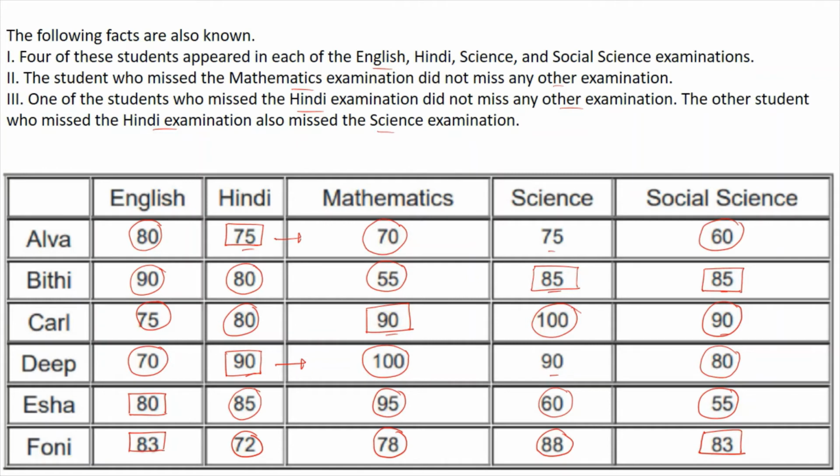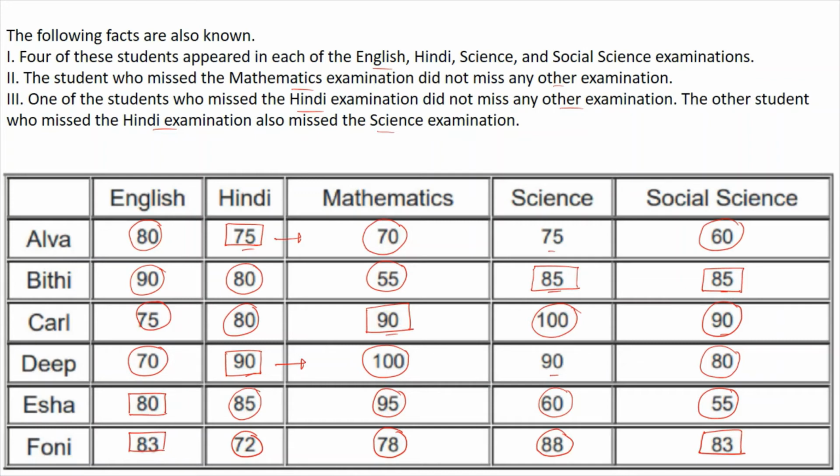First we see that in Hindi we have found 4 people who have given that exam. So this exam and this exam has not been given by Elva and Deep, right? Also we know one of the students who missed the Hindi examination did not miss any other examination. The other student who missed the Hindi examination also missed the science examination. So the Hindi examination was missed by Deep and Elva. And we also know one student missed science, the other one did not miss science. So either could be the option here. So we'll just try to tick here so that we remember it.